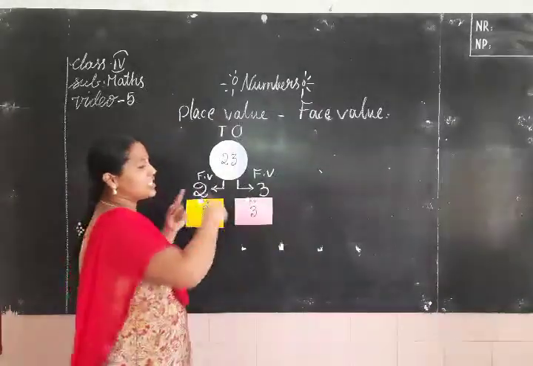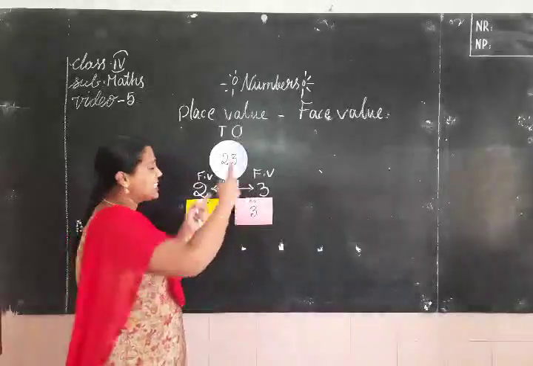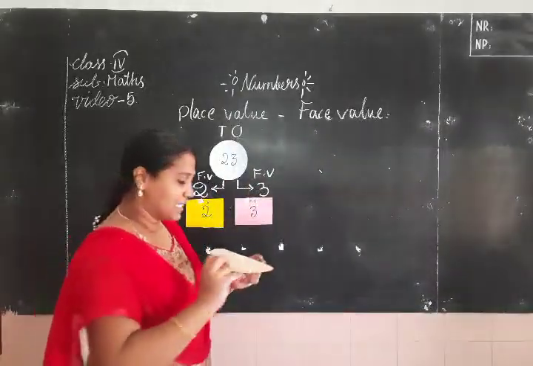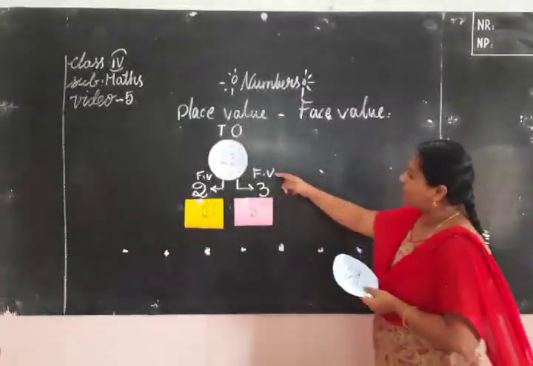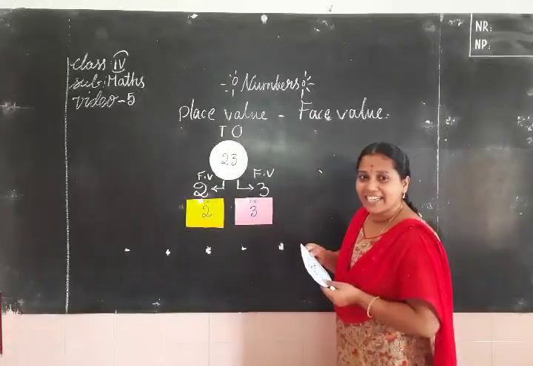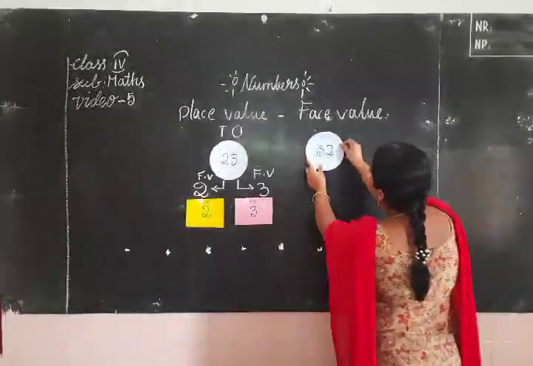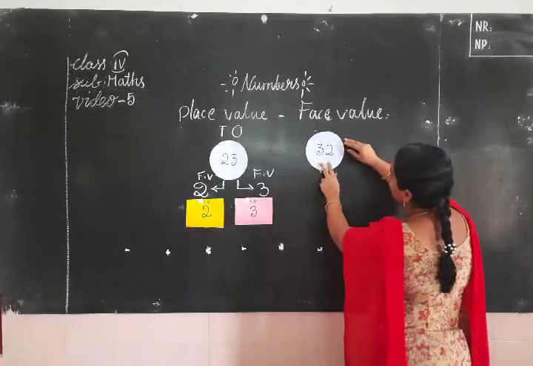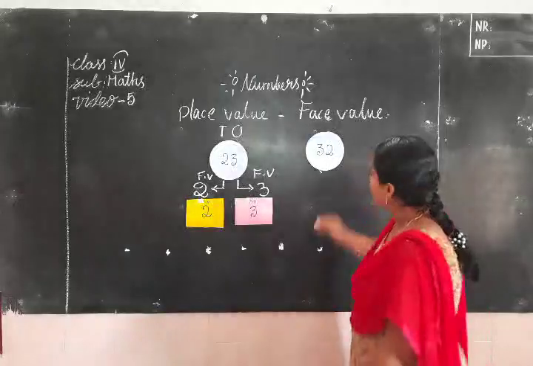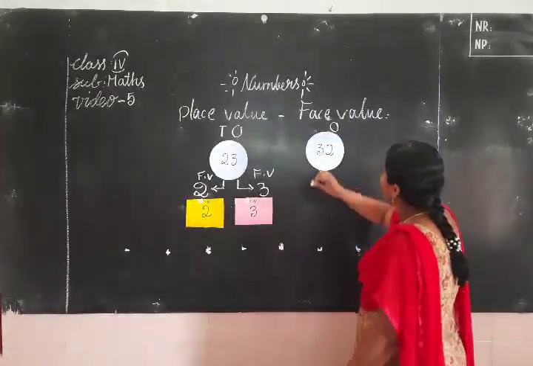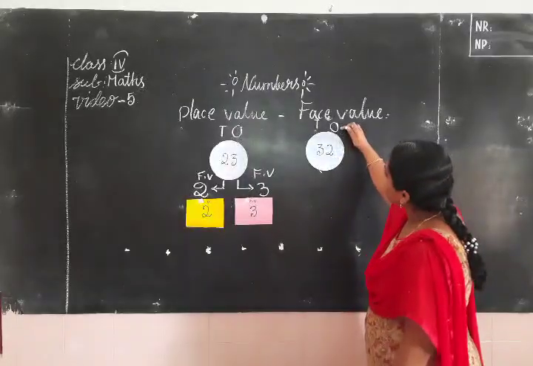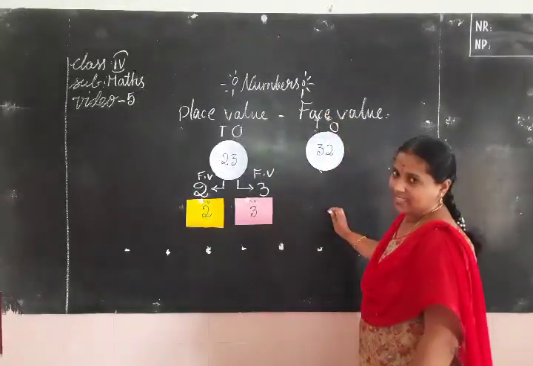Now, I take one more number. Just interchange the digits. I want to interchange the places of digits. If you interchange the digits, what number do we get? Yes, 32. This is the number 32. Now, first of all, write the place values of this number. This is ones and this is tens. Here 2 is in ones place, here 3 is in tens place.